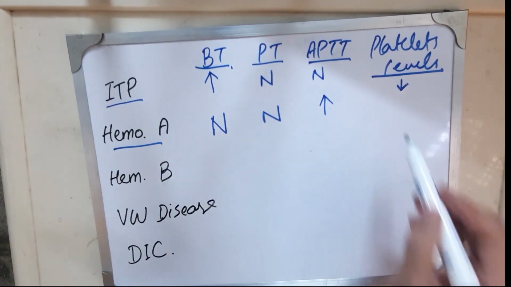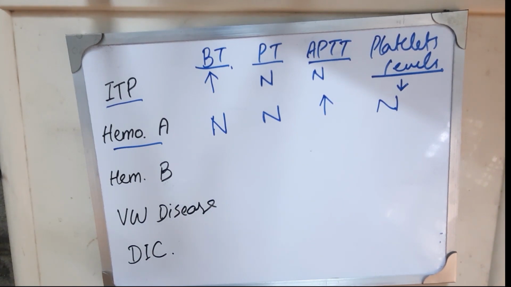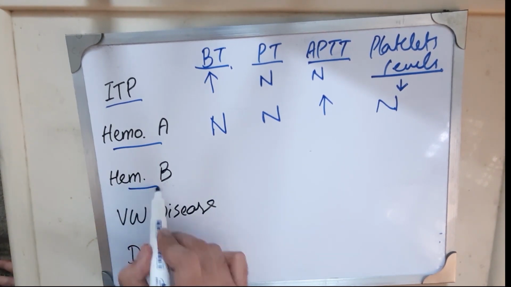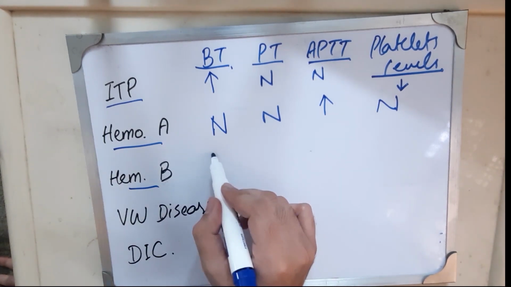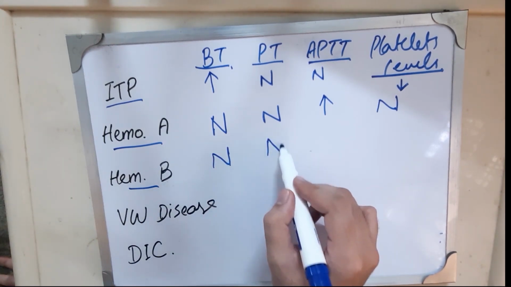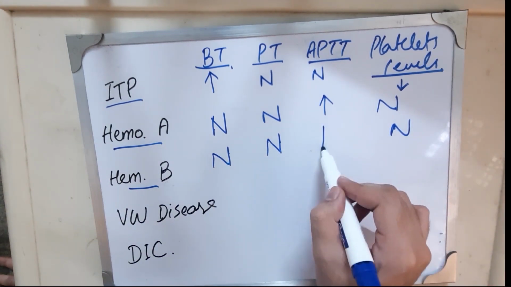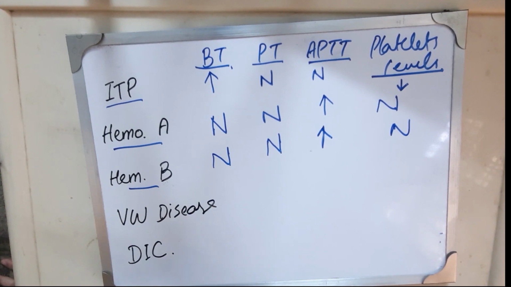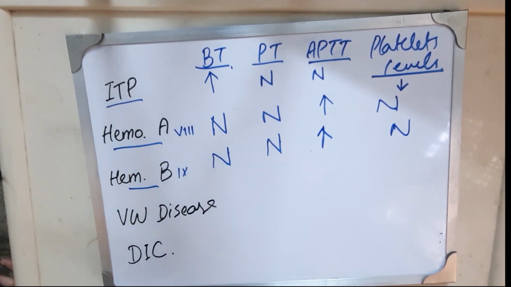Platelet levels are normal because it is a defect of clotting factors. Hemophilia B involves factor 9, so bleeding time is normal, prothrombin time is normal, platelets are normal. Only APTT is increased because factor 9 is involved in the intrinsic pathway.